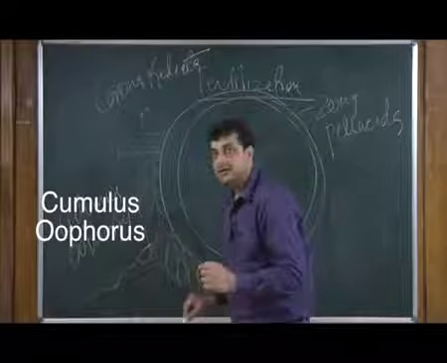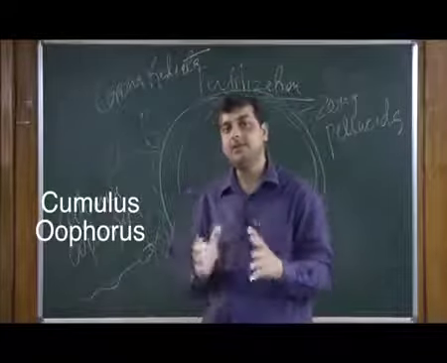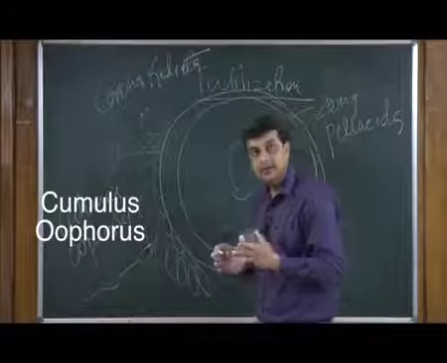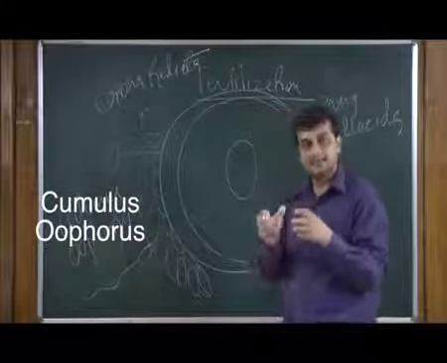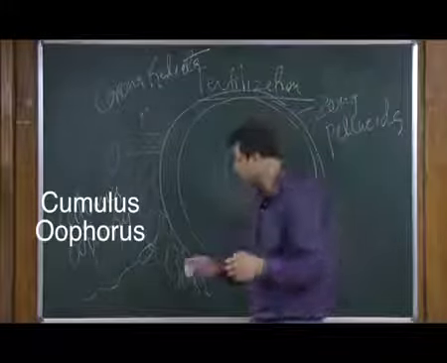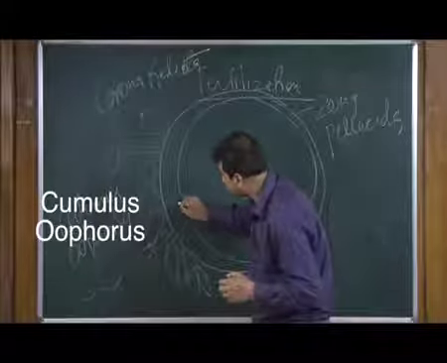These acrosomes are responsible for secreting various kinds of hydrolytic enzymes, and because they are hydrolytic, this is called lysis. Lysis means rupturing. So, it will cause lysis of this cell and then penetrate this whole area.